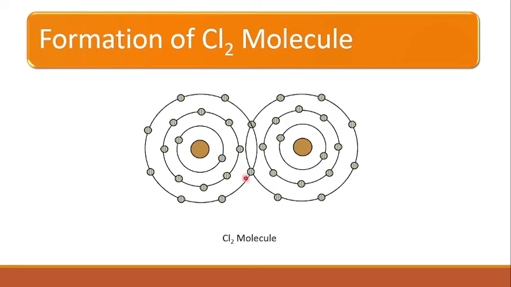In the case of the chlorine or Cl2 molecule, we know that the chlorine atom has 7 electrons in its outermost shell, right?